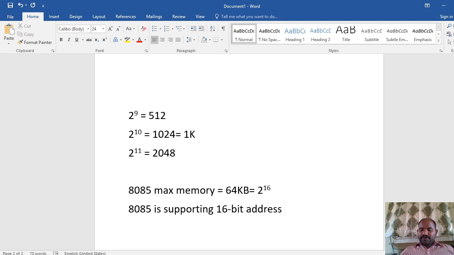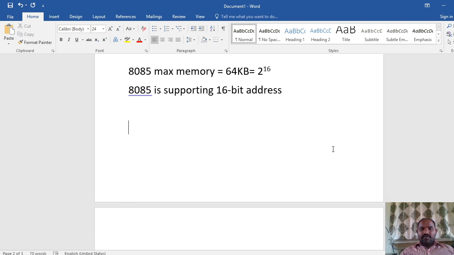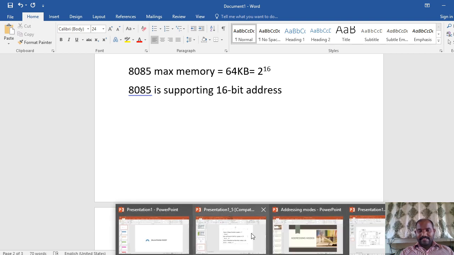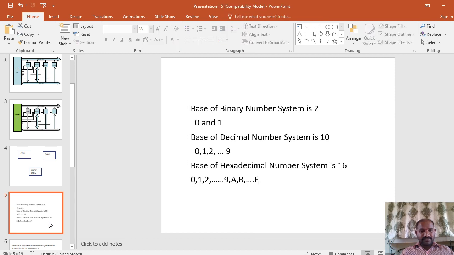Why I'm saying this: if you go to any interview or viva, they'll ask one question: what is your processor? For example, the 8085 microprocessor. Then they'll ask what is the maximum memory that can be accessed by your microprocessor. You are supposed to say it is 64k. How do you calculate that? Using a formula. Let me show you the formula. I prepared the slide for that.